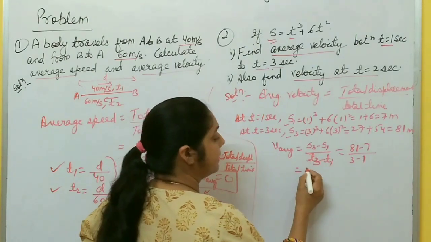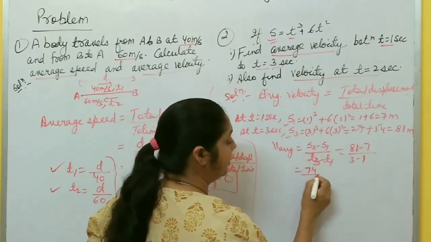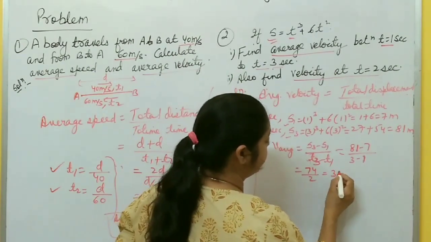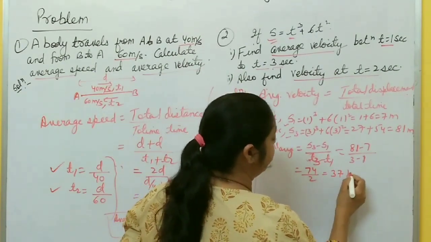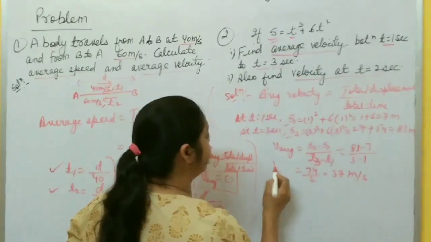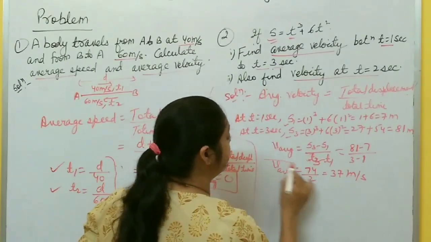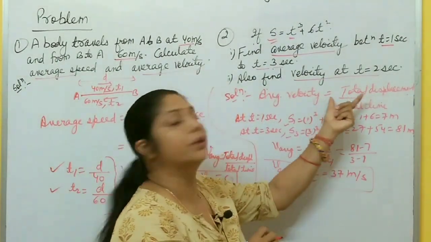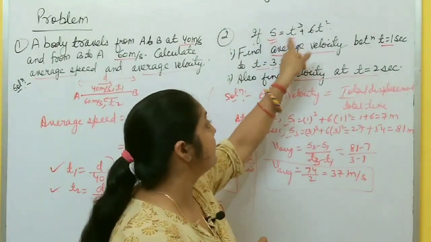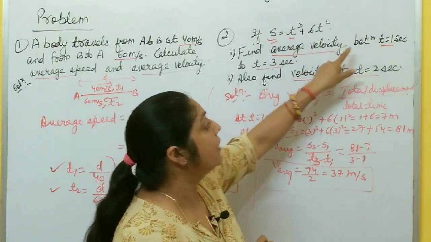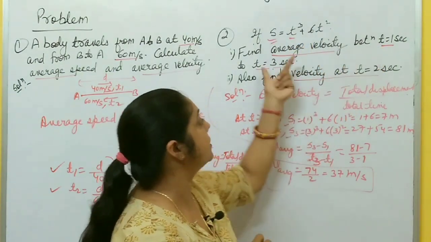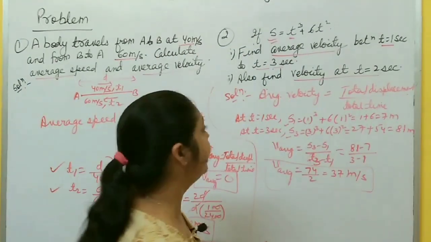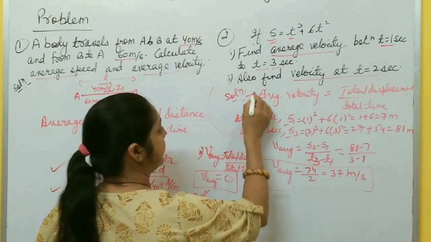So 81 minus 7 becomes 74, divided by 2, and when you solve this, it is 37 meter per second. This is the average velocity. To calculate it, you have to calculate total displacement. The displacement equation is given, you calculate displacement at these two times, and in this way you calculate it, right? So in this way the first part is over.